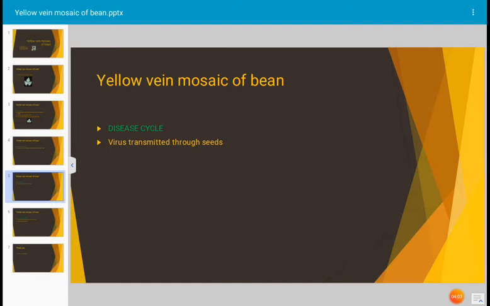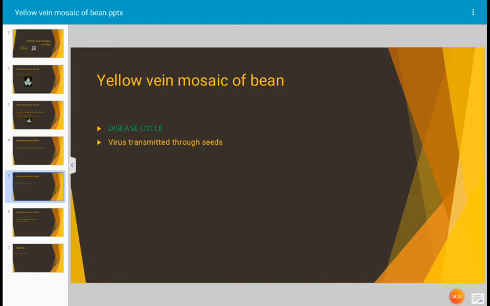Let us see. The virus is transmitted through seed which acts as a primary inoculum. The insects are responsible for secondary spread of the disease, and the insects involved in transmission are aphids. There are several species of aphids, that is Aphis craccivora, Aphis gossypii, Aphis evonymi and Myzus persicae.